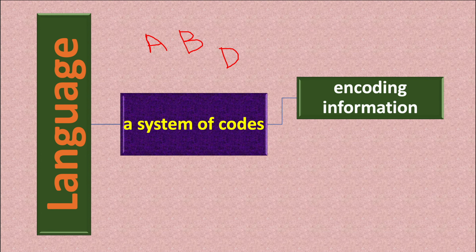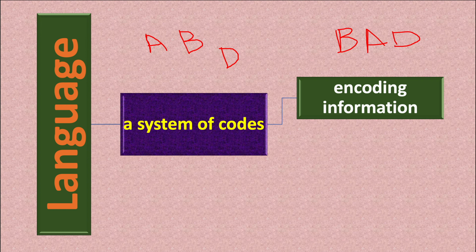And then with the help of those system of codes, we encode information. Encoding information means that when you arrange those codes in a systematic manner, that is to say, you put them in order, you are encoding information. For example, if you want to make a word, you can make a word like B, A, D, bad.